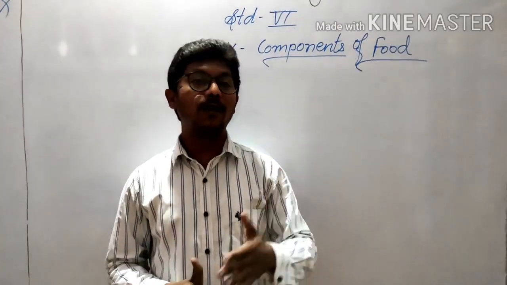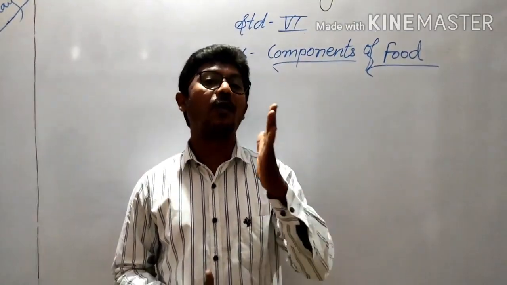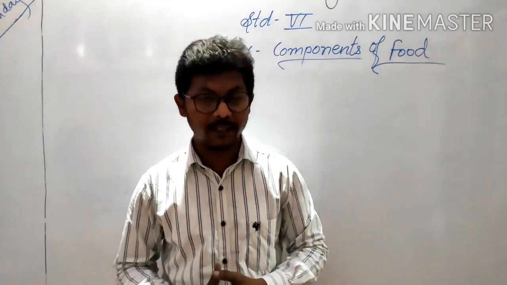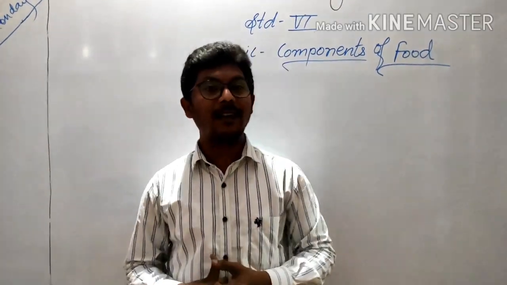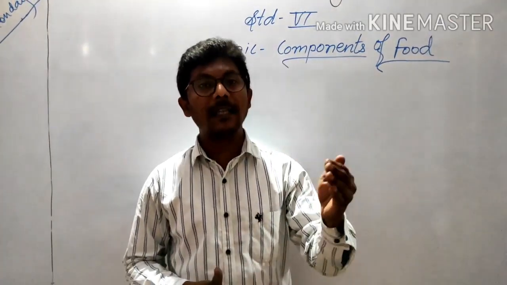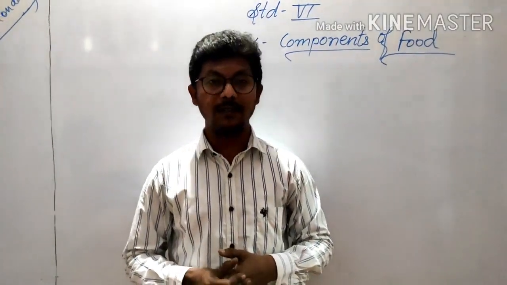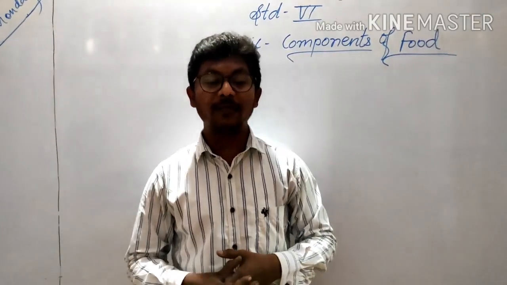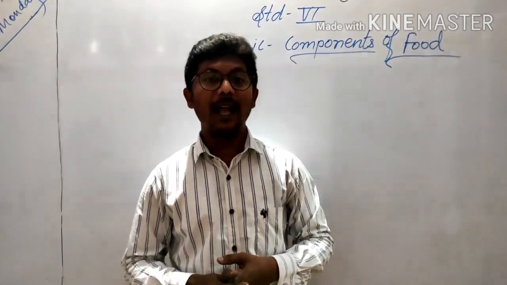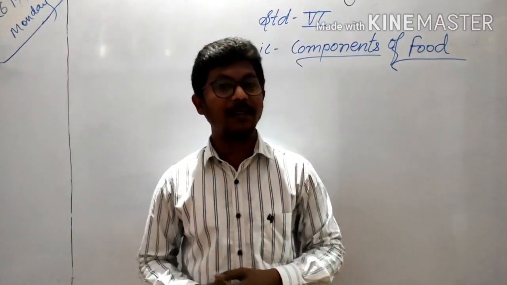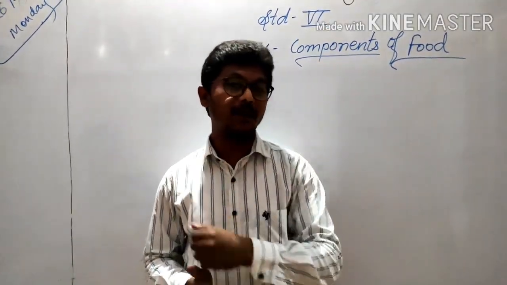One by one, these different types of components are also called nutrients. So how many nutrients are there? Step by step, we are going to learn about all 5 nutrients, that is carbohydrates, fats, proteins, vitamins and minerals. Now let us see about all of them one by one.